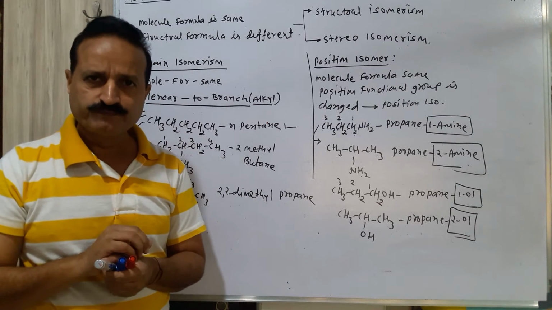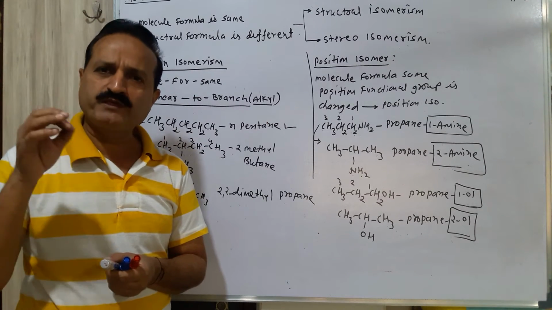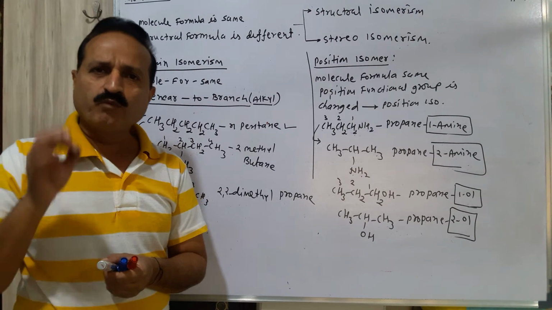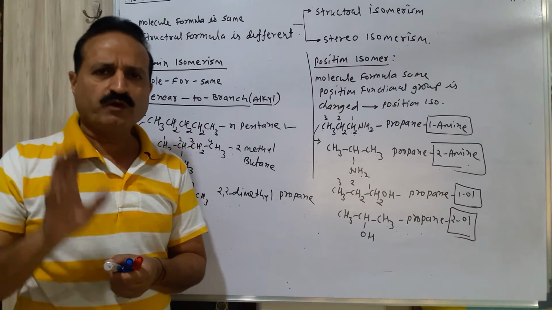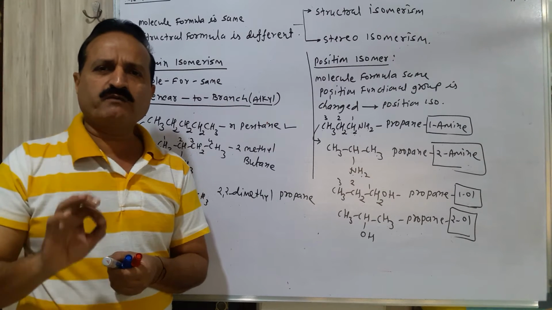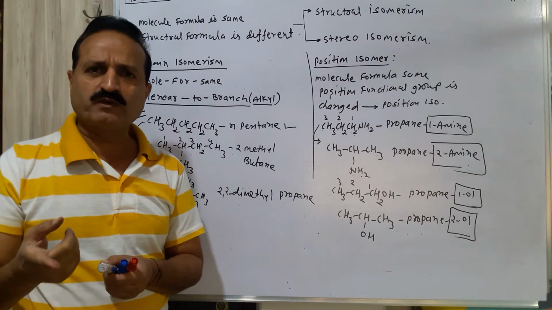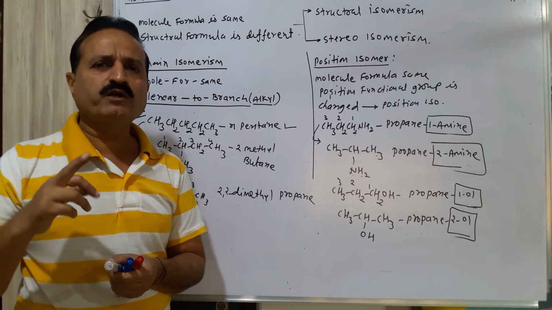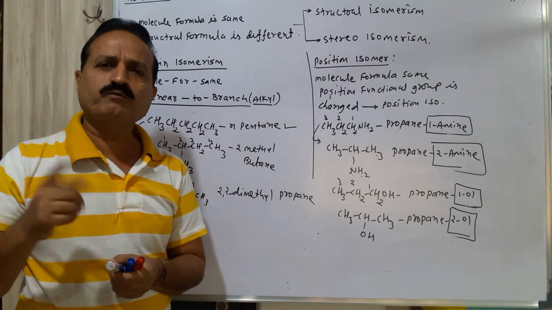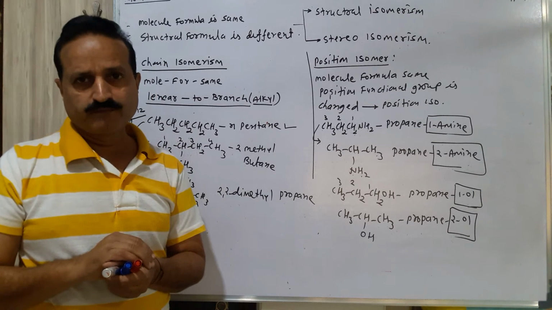Formula is same. Second one is position isomer. Position of functional group is changed. Molecule formula is the same. In all definitions, there will be one statement common: molecule formula is same. If it is chain isomer, then the branch will convert into linear or linear will convert into branch. That is alkyl, only alkyl group.